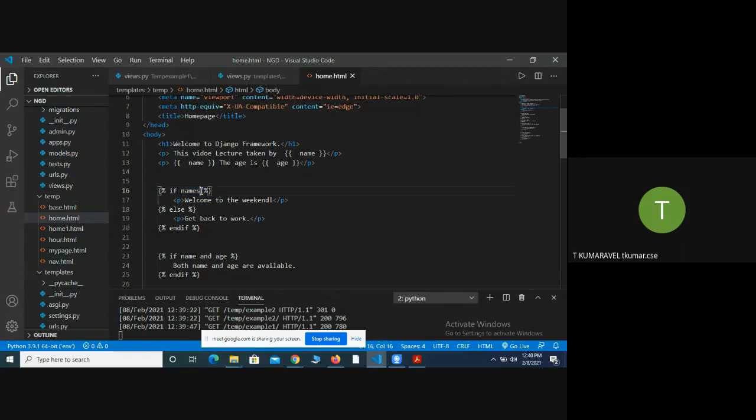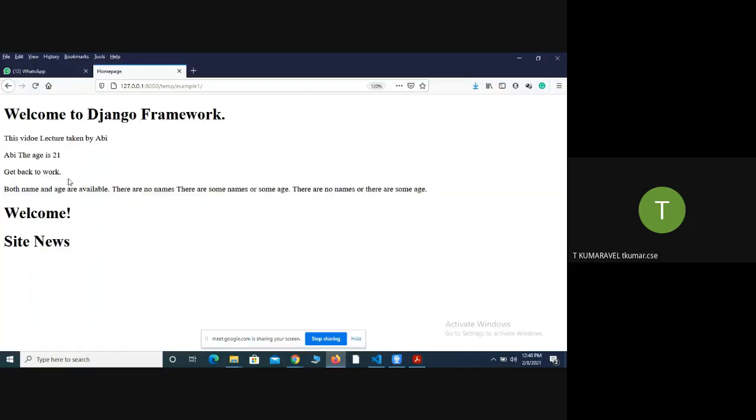Only name exists here, names is not there. So the condition fails, the control goes to the else part, and it prints "get back to work." Going to the browser, yes, it printed "get back to work."